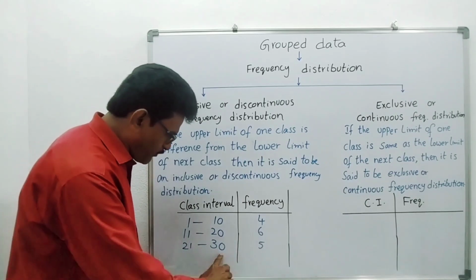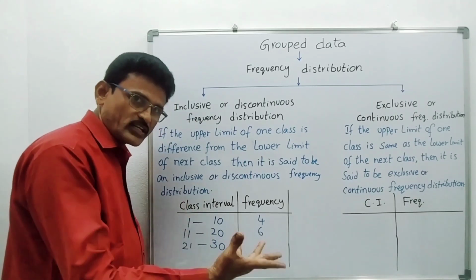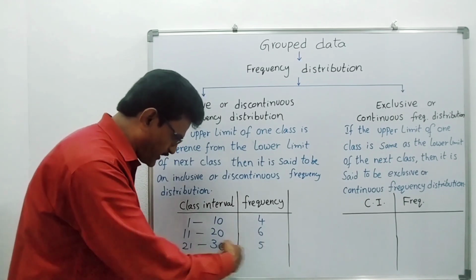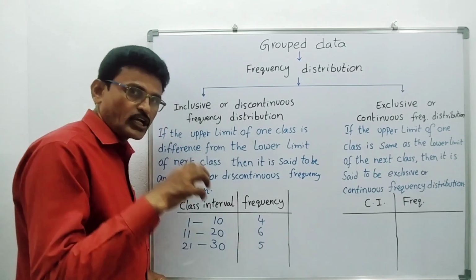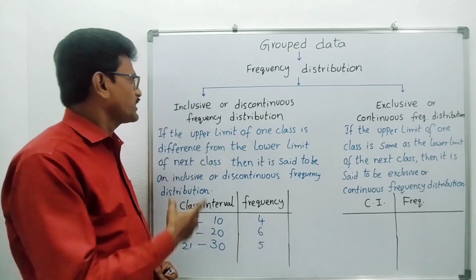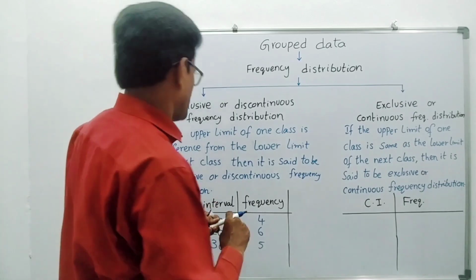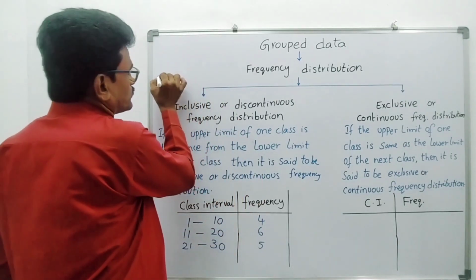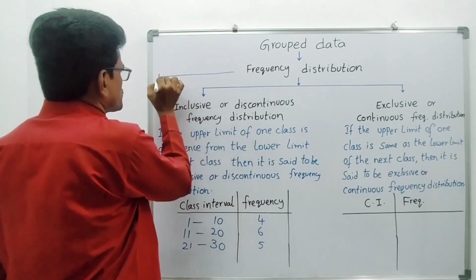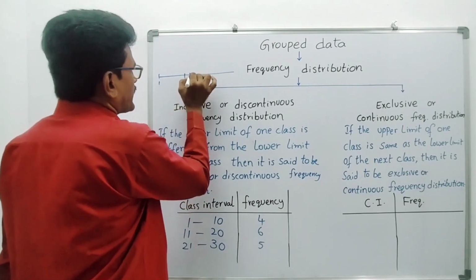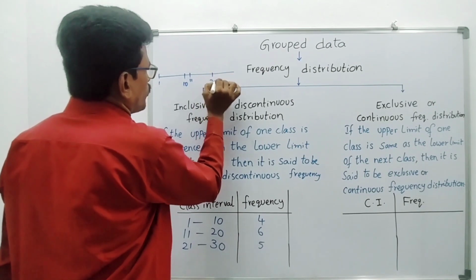Now see, 21 to 30. Here, students who got 21 marks and also 30 marks are included in this class interval. That's why it is said to be inclusive type class interval, or discontinuous. Why is it discontinuous? See here, suppose this is marks 1 to 10. Now again from 11 to 20.